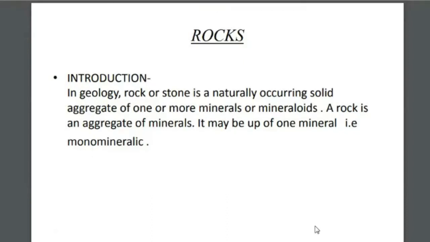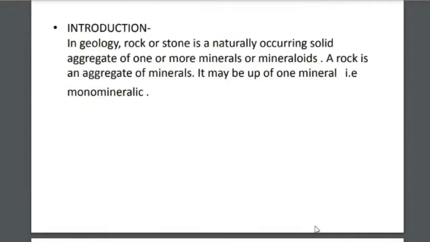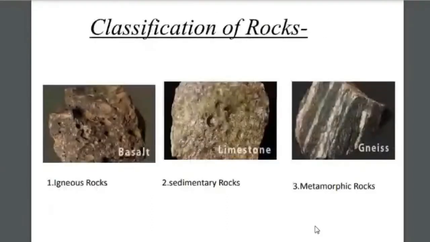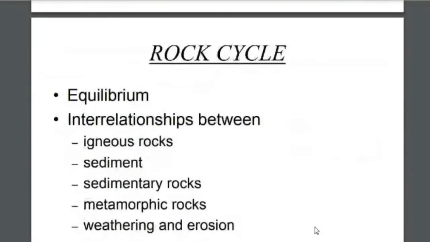So next we are going to discuss how these rocks are classified. Basically, rocks are classified into three types: igneous rocks, sedimentary rocks, and metamorphic rocks. This classification is based on their mode of formation. Now we'll be discussing the rock cycle.